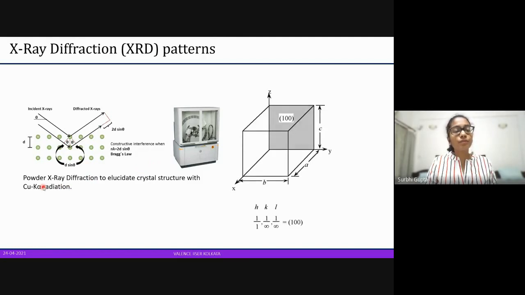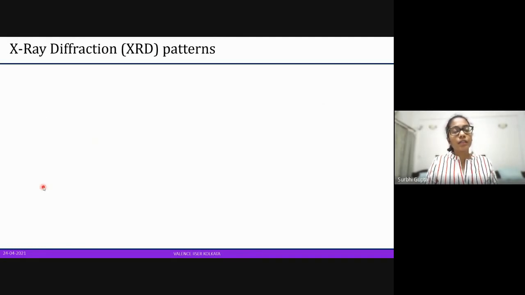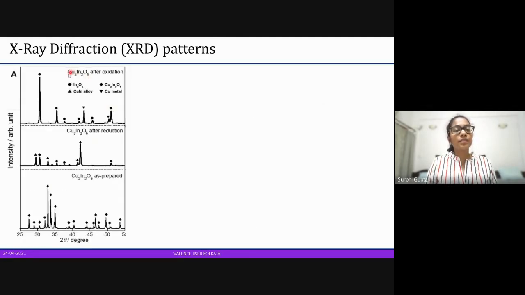So we are using the X-ray diffraction pattern for this. And this is the pattern. This is the original pattern where we have prepared copper indium oxide, and as prepared, we have received this sample. As you can see, there are no peaks other than copper indium oxide. So this diamond marks the copper indium oxide peaks, and we have no other peaks. That means this is pure. There is no impurity phase.